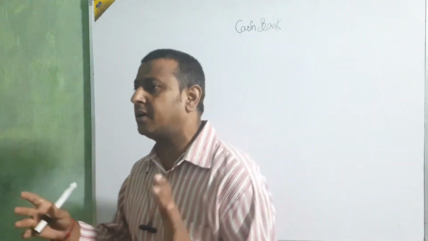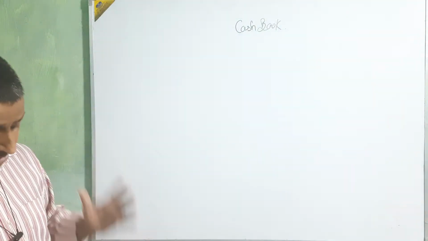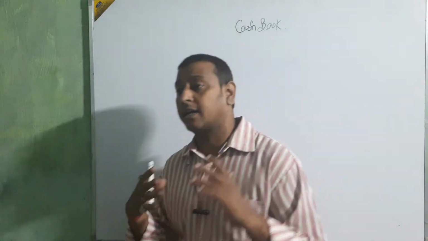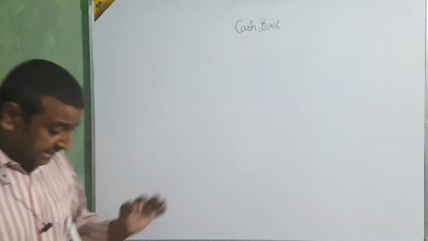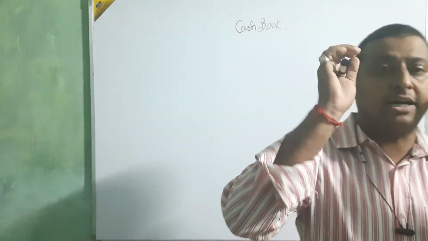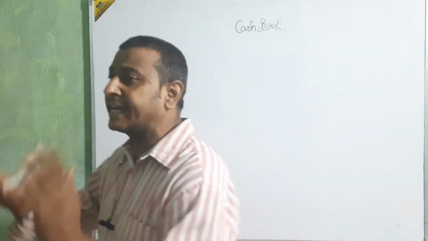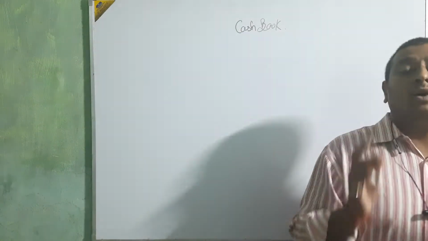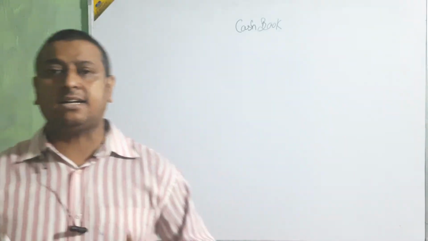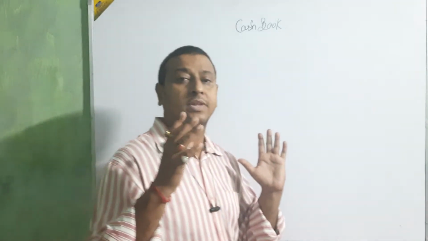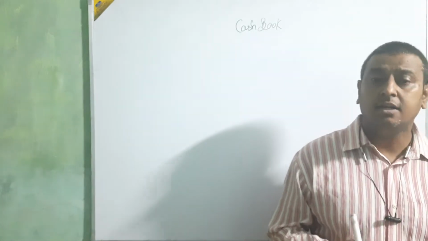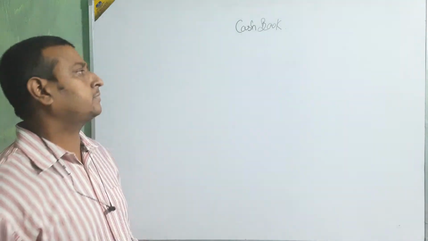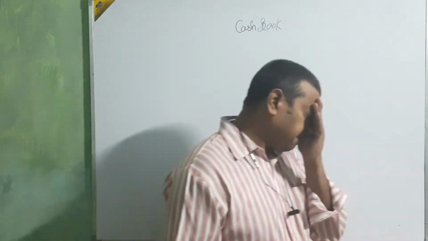Credit transactions we are not going to enter here. In other words, the book in which all the cash transactions are written is called the cash book. Or you can say easily, the book in which only cash transactions are entered, transferred, posted, only cash transactions, that book is called the cash book. Okay, beta? That book is called the cash book. Clear? Now we are going to some more theory parts.